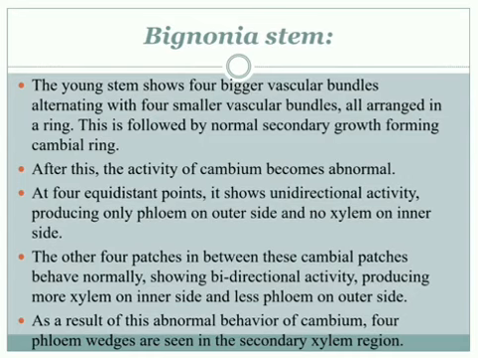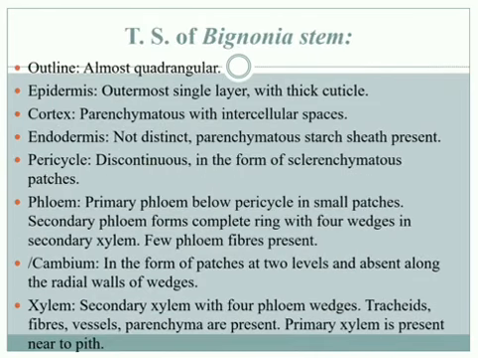The outer 4 patches in between these cambium patches behave normally and show bidirectional activity, producing more xylem on the inner side and less phloem on the outer side. As a result of this abnormal behavior of cambium, 4 phloem wedges are seen in the secondary xylem region. This is one of the anomalies found in the Bignonia stem.